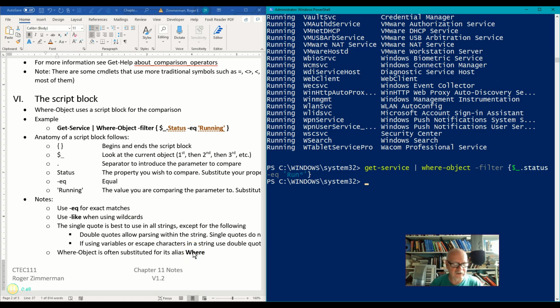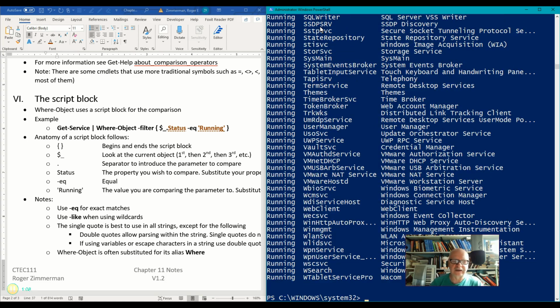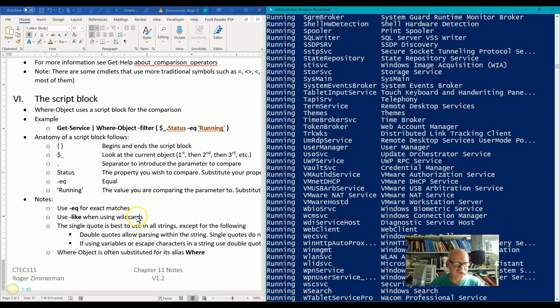Well, I get nothing in return because none of them equals RUN and then asterisk. So RUN asterisk is not one of the statuses. However, let's change this EQ now to the word like. And that works fine. So I can use these wildcards with the word like. I cannot use them with equal. Equal is only used for exact matches.